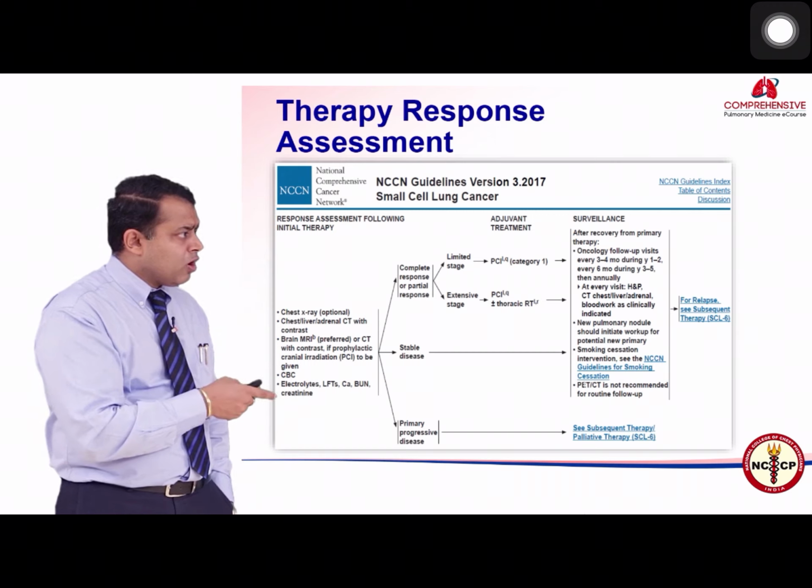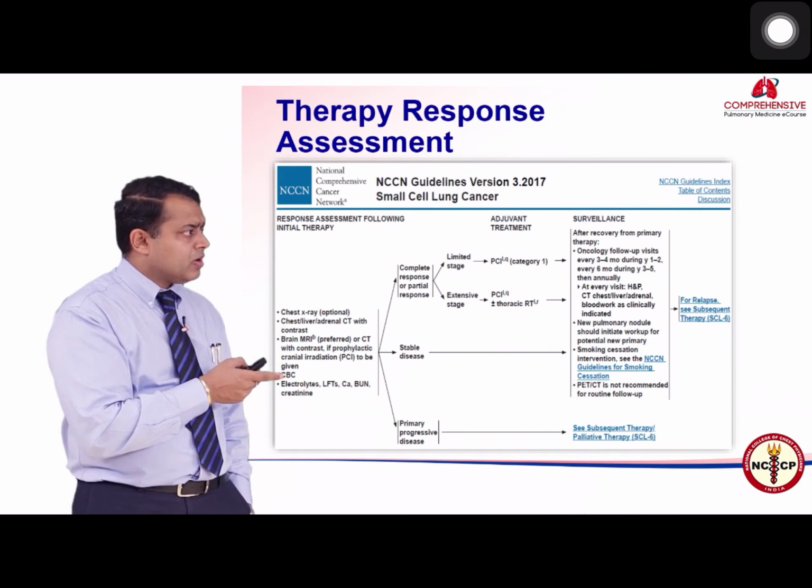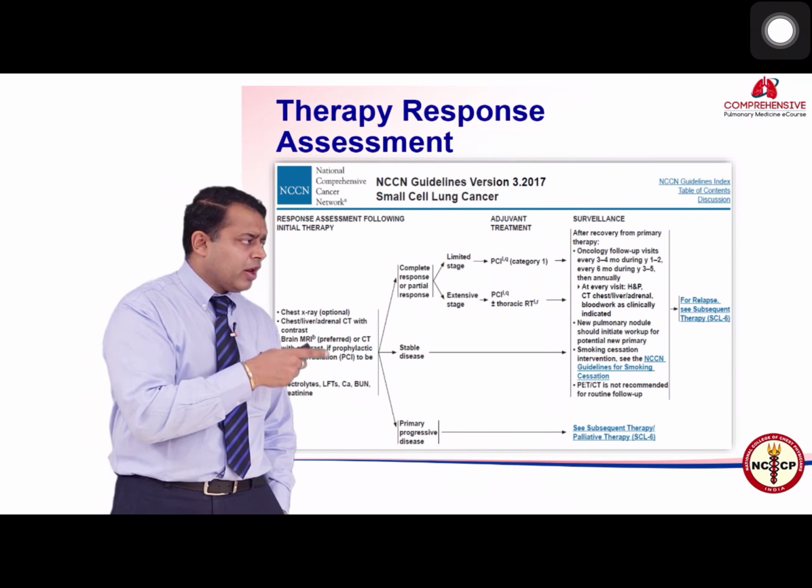This is in the follow-up, as most of these patients are likely to relapse. This is about the initial therapy and the response to therapy.